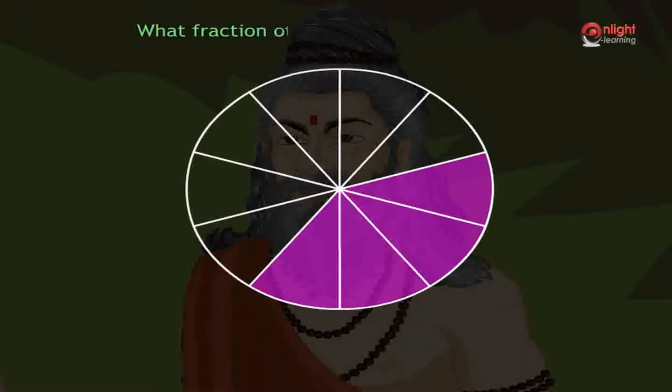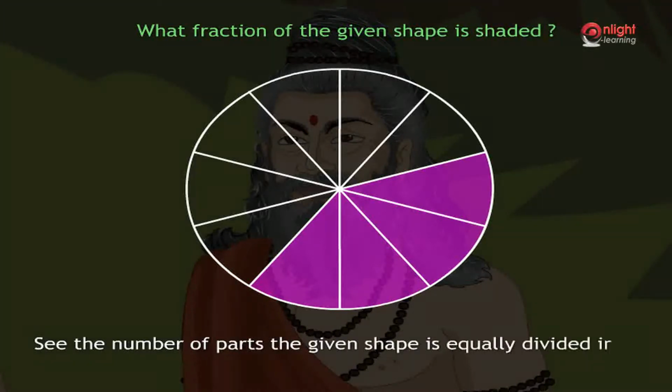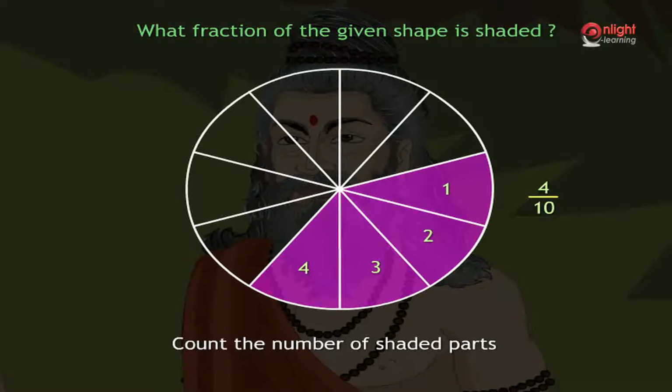Look at this figure. What fraction of the given shape is shaded? First, we have to see the number of parts the given shape is equally divided into. Here, the whole figure is divided into 10 equal parts. Then, we have to count the number of shaded parts. Here, the number of shaded parts is 4. So, the fraction of the shaded portion is 4 by 10.